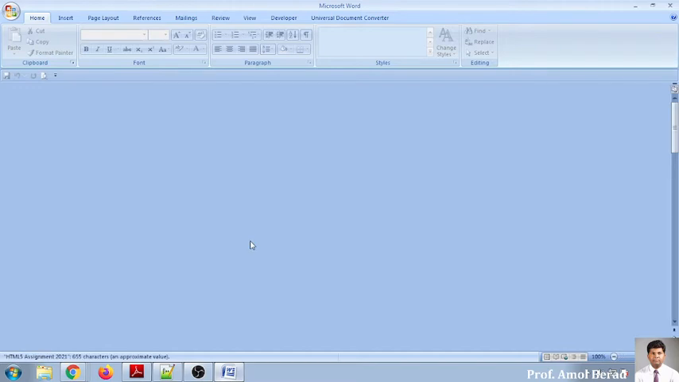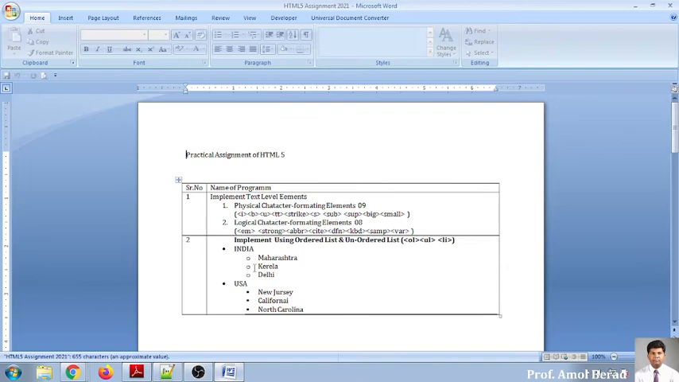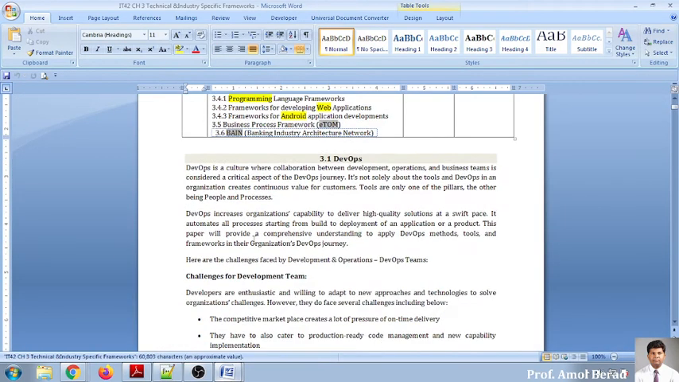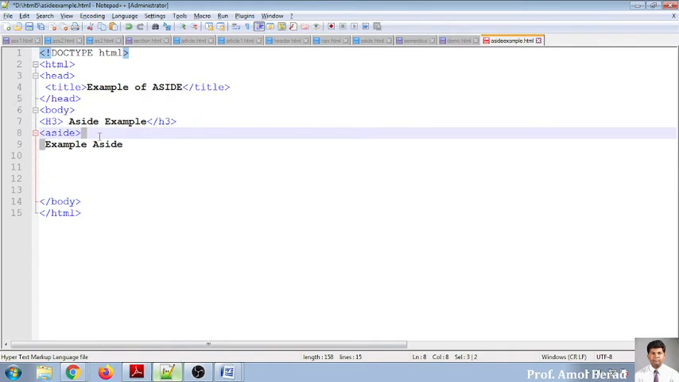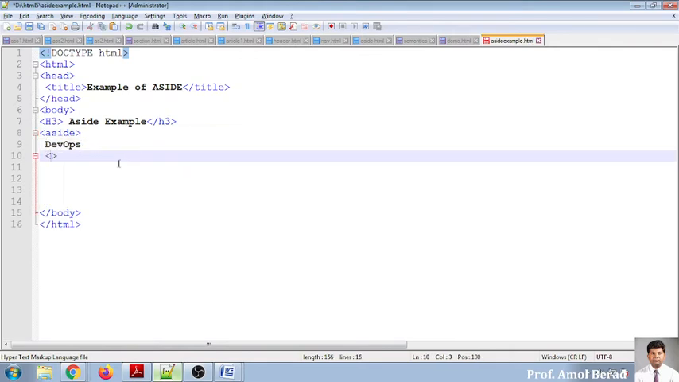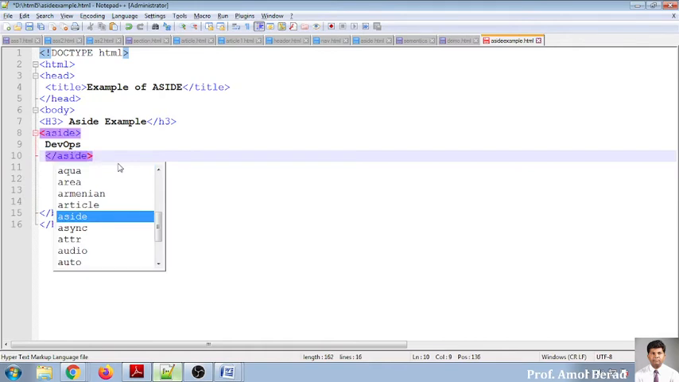The purpose of aside is very simple. It is only for the purpose of representation of your data on your screen. So I think it is not there. I'll go for some chapter. Okay. So some theory is there with me. So here I want to explain DevOps. So I am writing here DevOps. And I need to close this aside.